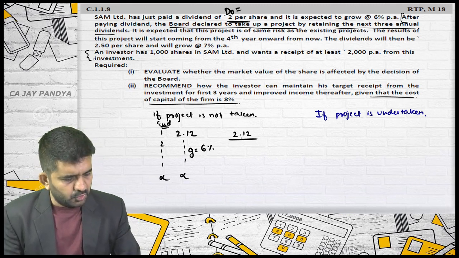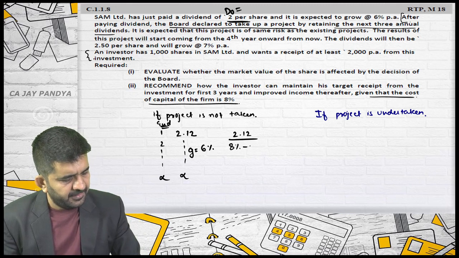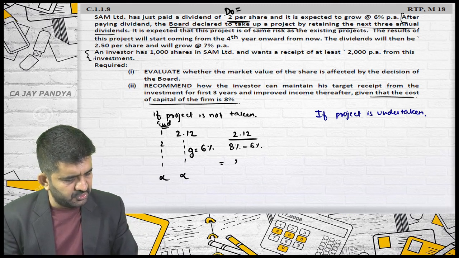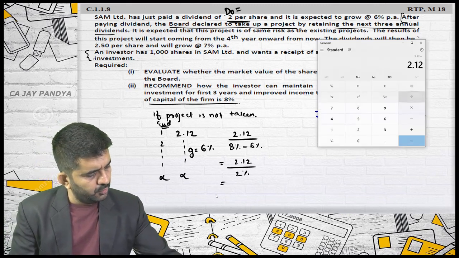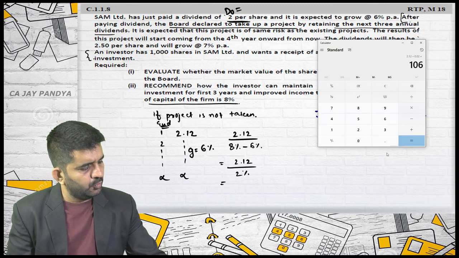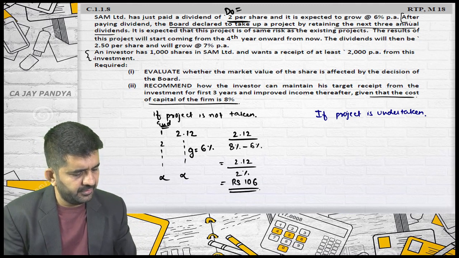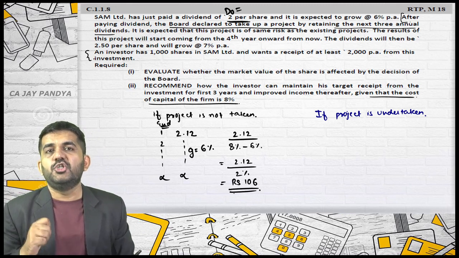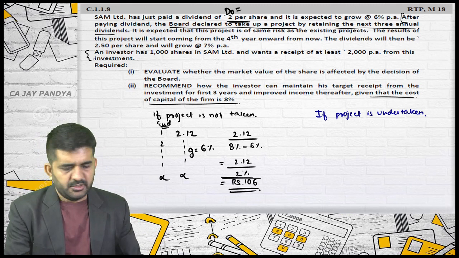So 2.12 divided by (8% minus 6%), which is 2.12 divided by 2%, is 106 rupees. If that project is not undertaken, the value of the share should be 106 rupees.